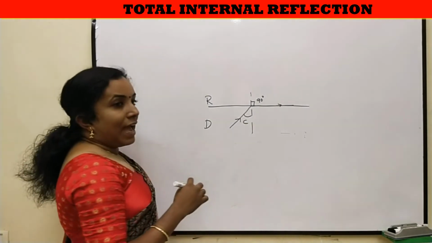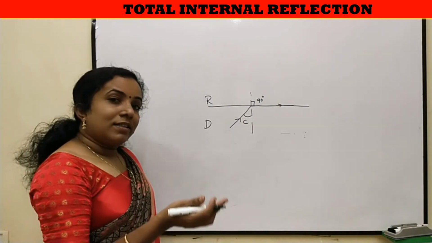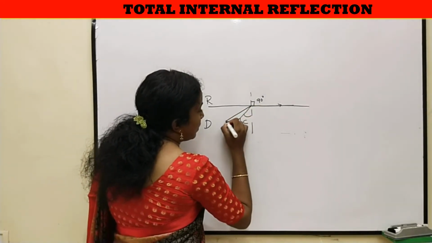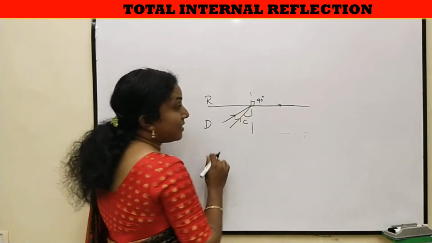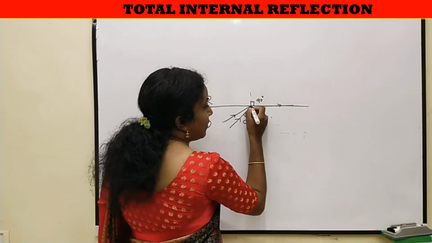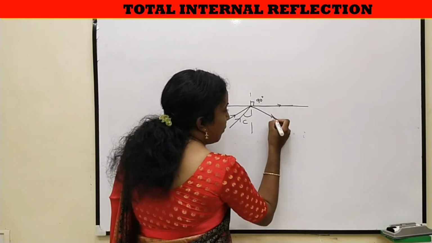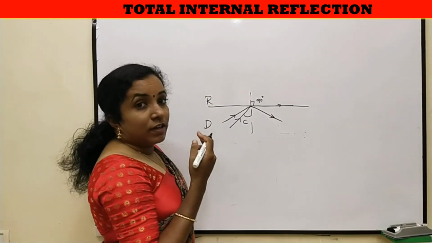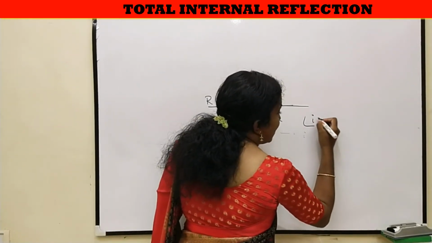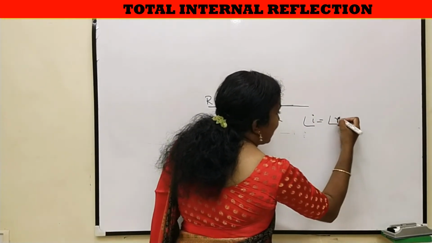So, if the angle of incidence further increases, then the light ray will not refract. Instead of that, the light ray reflects by obeying the laws of reflection. What are the laws of reflection? Angle of incidence is equal to angle of reflection.